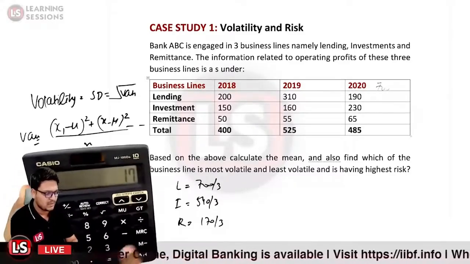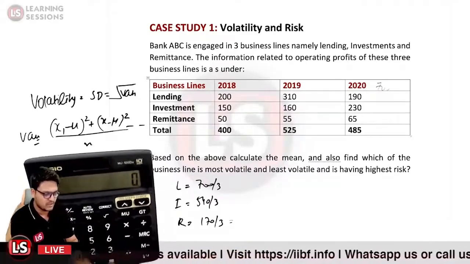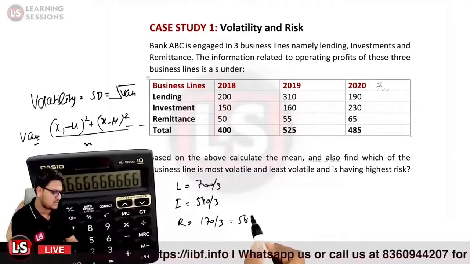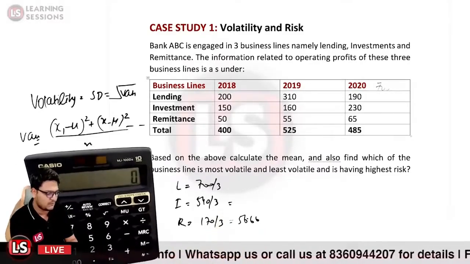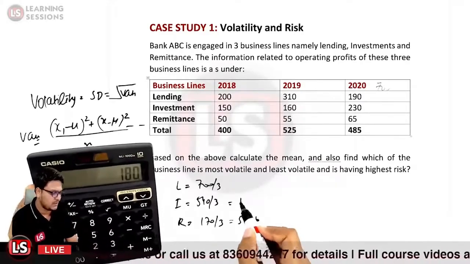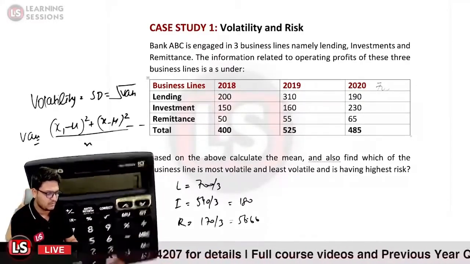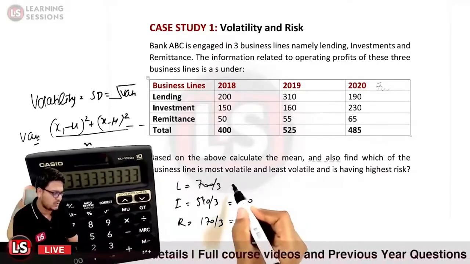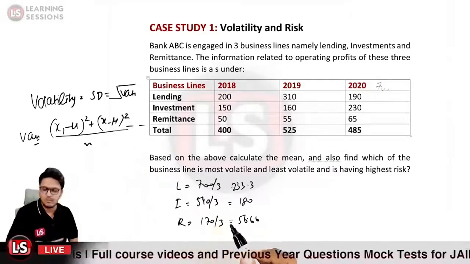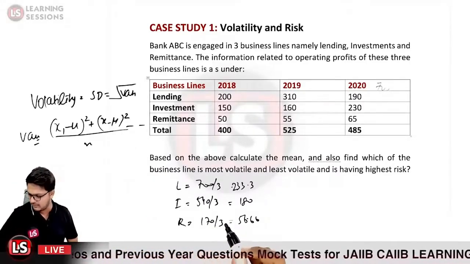So it is 170 divided by 3, that comes out to be 56.66. And further for 540 divided by 3, that is equal to 180. And further for 700 divided by 3, it will be equal to 233.33. So those are the mean values we are having right now.